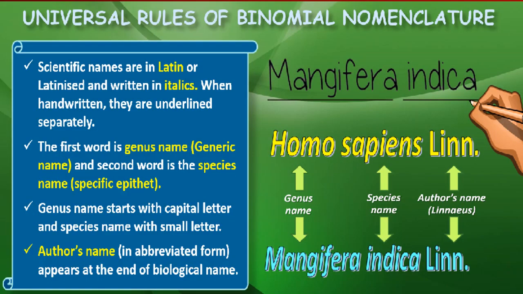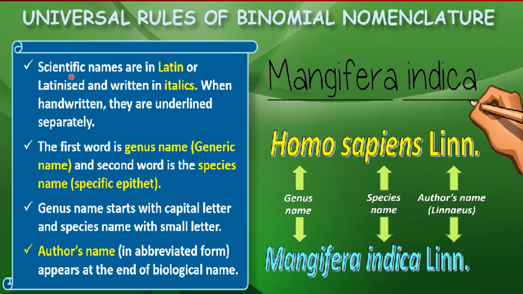Next thing is universal rules of binomial nomenclature. There are some rules which need to be followed when any biologist gives a name to any organism after its characterization and identification. These rules are called rules of binomial nomenclature.